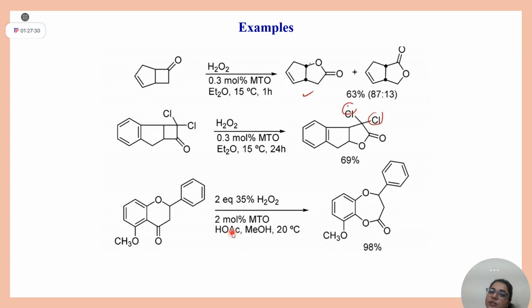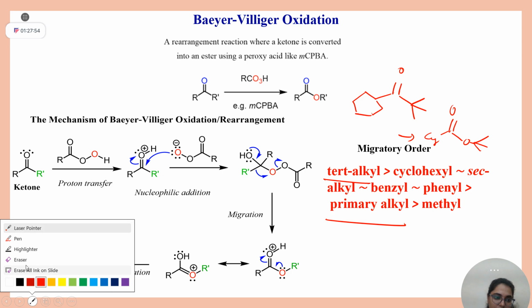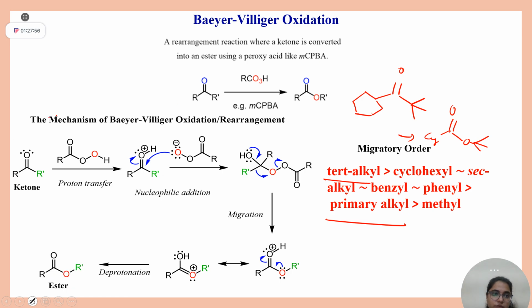Can you solve any question which will come in the exam on Baeyer-Villiger oxidation? You just have to remember this migratory order. The group which has more migratory order, oxygen inserts in that bond. Let me write here also, so that you can remember in exams. Students, mute yourself whenever I say, then unmute.